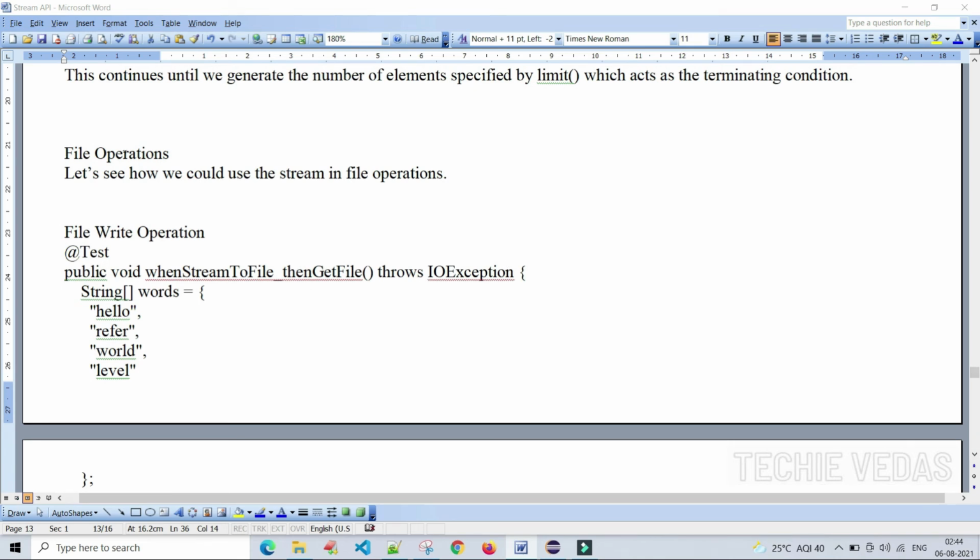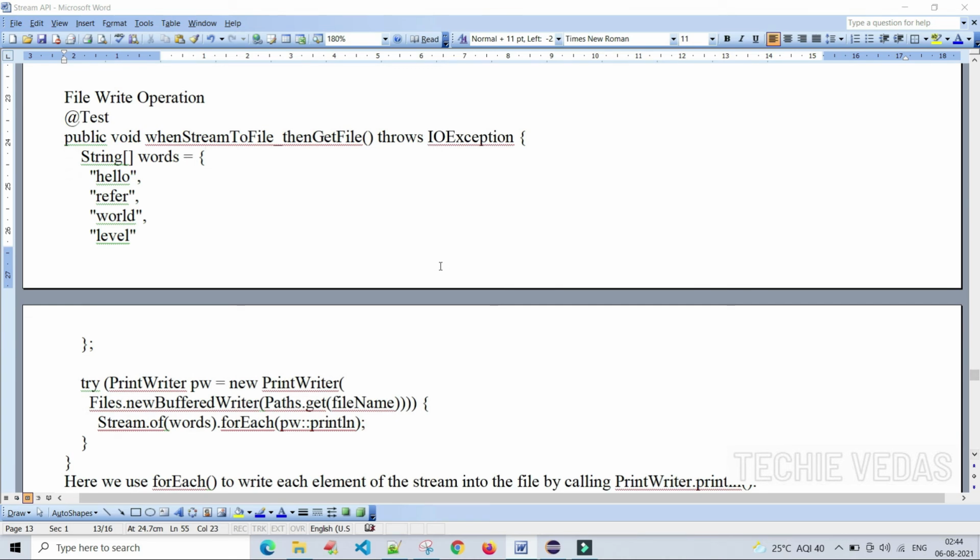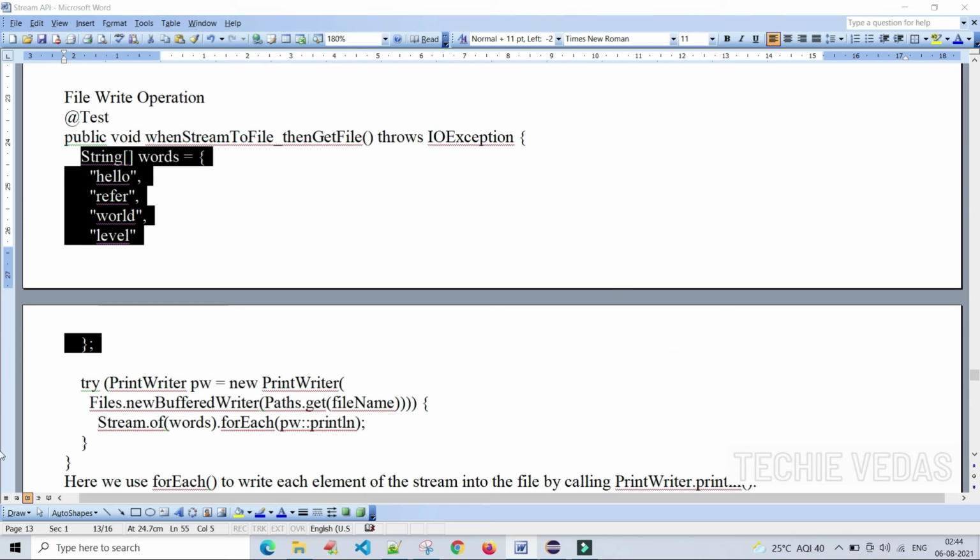File operations. Let's see how we could use the stream in file operations. This is the file writing operation. It throws IOException, because we may not know whether this method throws an exception or not while working on files. This is the string array with four elements.